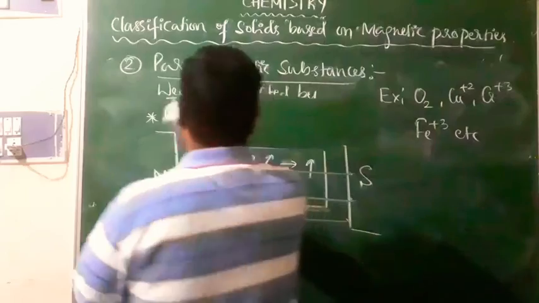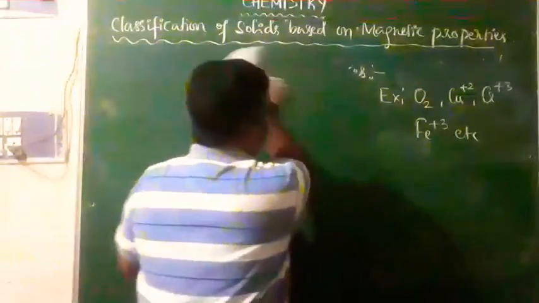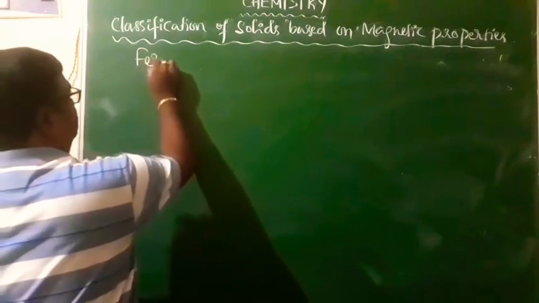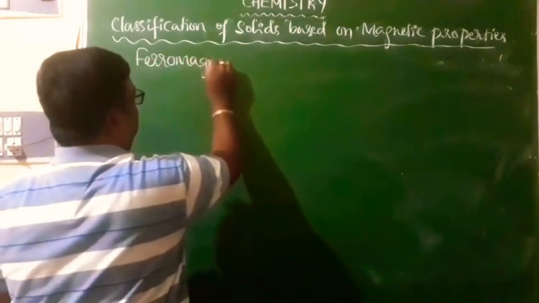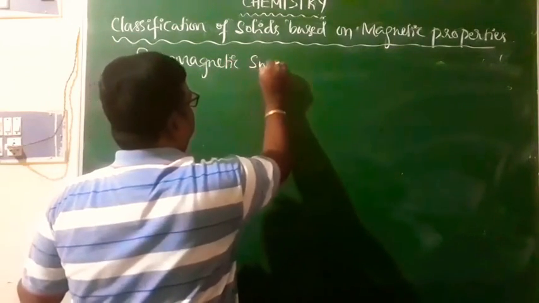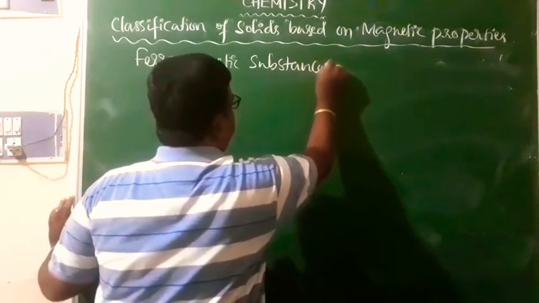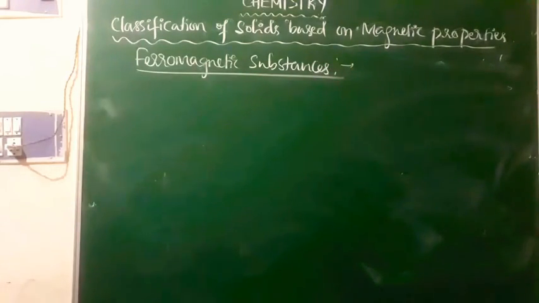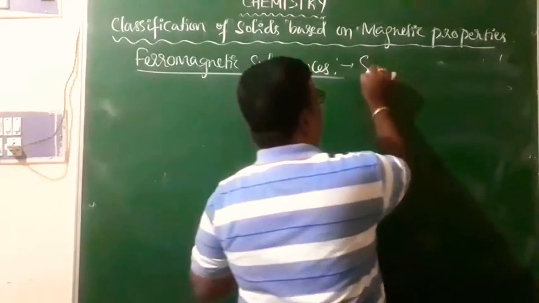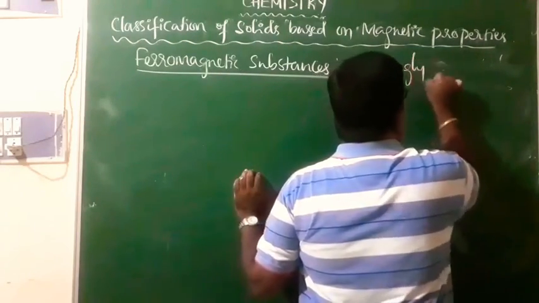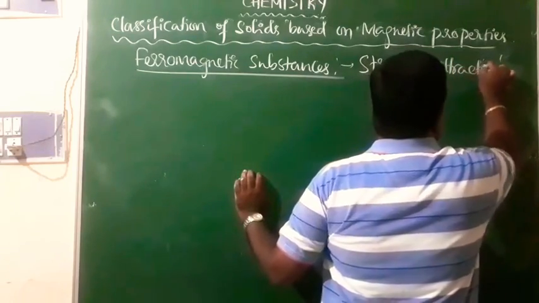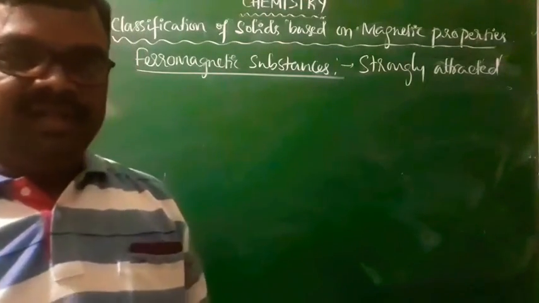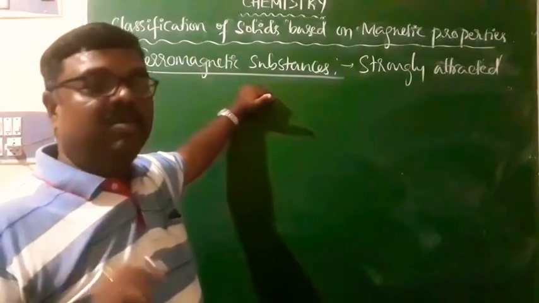Now come to the ferromagnetic substances. Ferromagnetic substances are the substances which will be strongly attracted by the magnetic field, because the atoms of these substances contain more number of unpaired electrons.